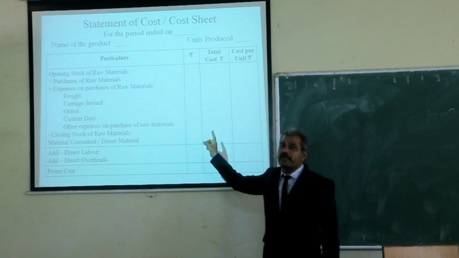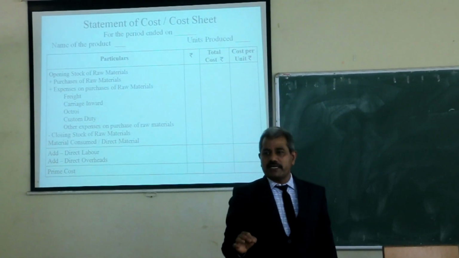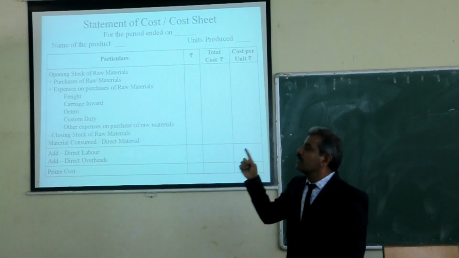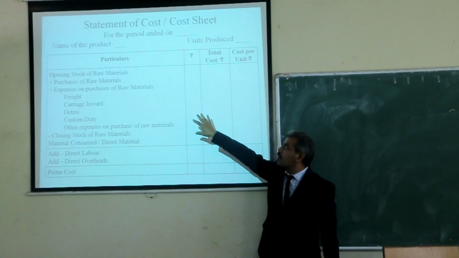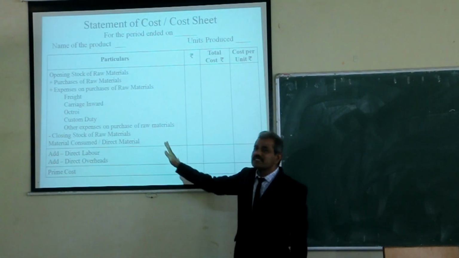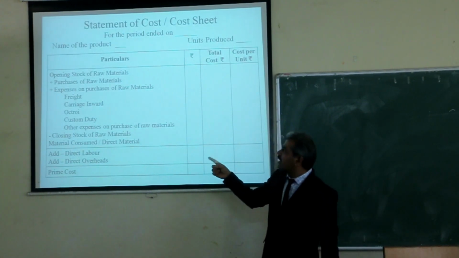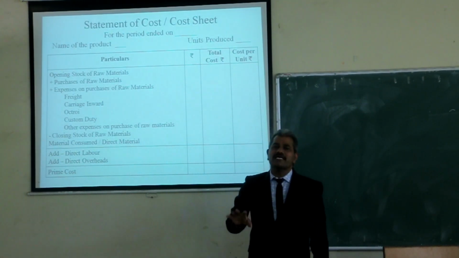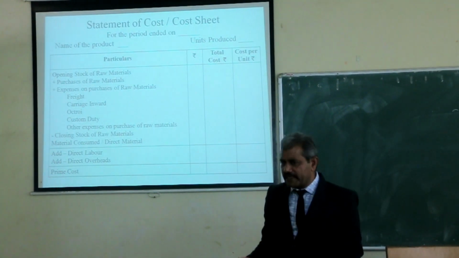Opening stock of raw materials, you have to add purchases of raw materials as well as the expenses incurred for the purchase of raw materials. Generally we say freight, carriage inward, octroi, custom duty, or other expenses incurred for the purpose of purchase of raw material.